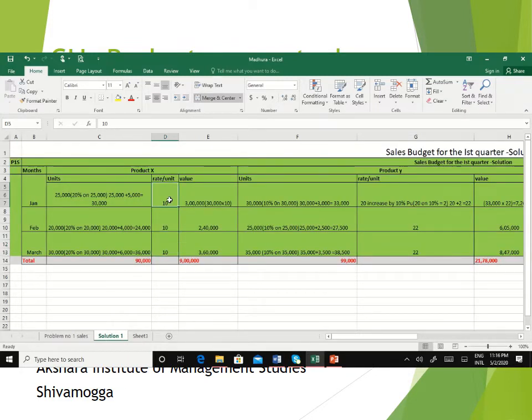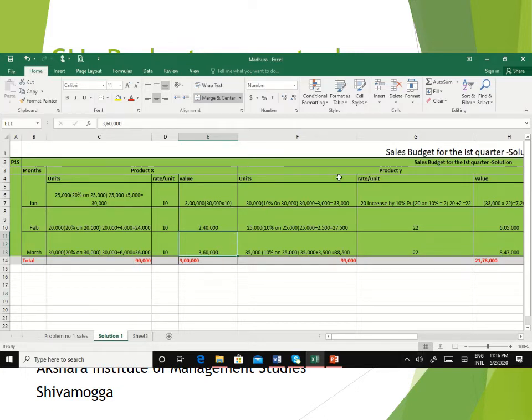Now, the rate per unit multiplied by the number of units gives the value. So 30,000 into 10 rupees per unit comes to 3 lakh. So 24,000 units multiplied by 10 rupees per unit, the value comes to 2,40,000. And 36,000 units for the month of March at the rate of 10 rupees comes to 3,60,000. So this is the product X value.